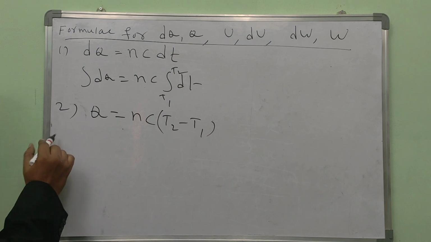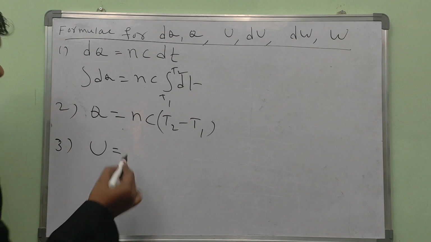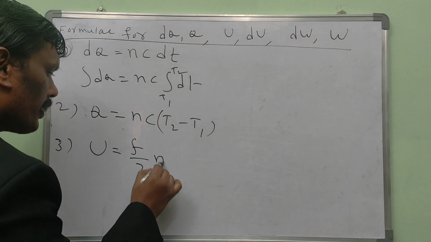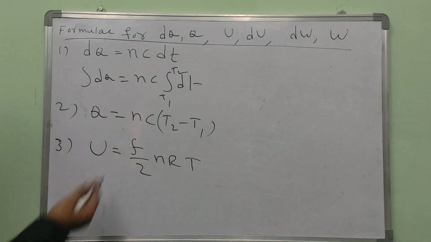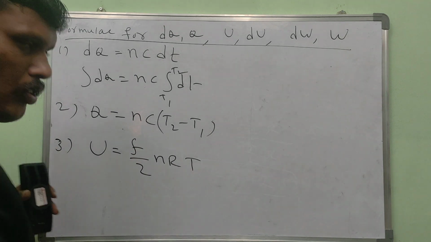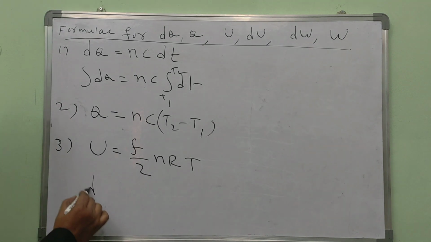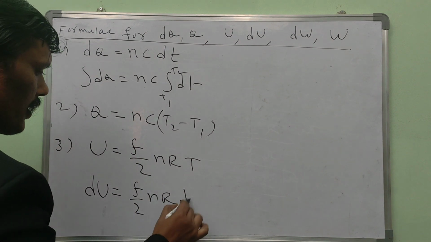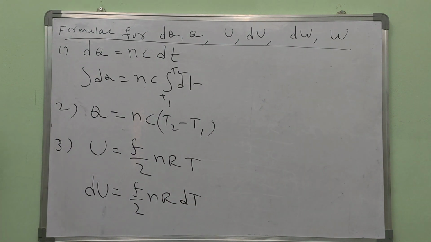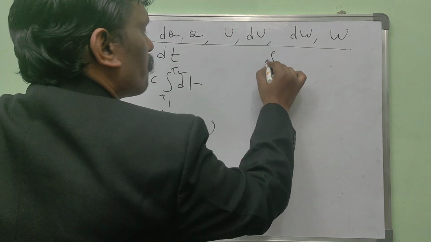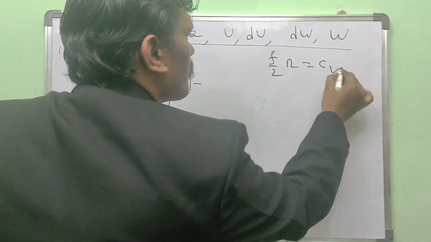The next one: U in terms of degrees of freedom is F by 2 n R T. F is degrees of freedom, n is number of moles, R is the universal gas constant, T is the absolute temperature. If you require dU, then F by 2 n R dT. But we know F by 2 R is equal to Cv.